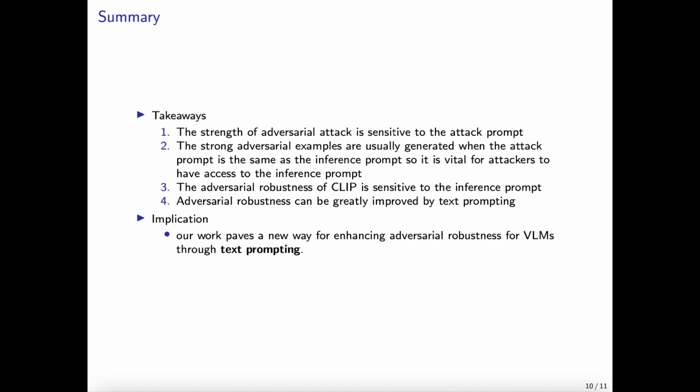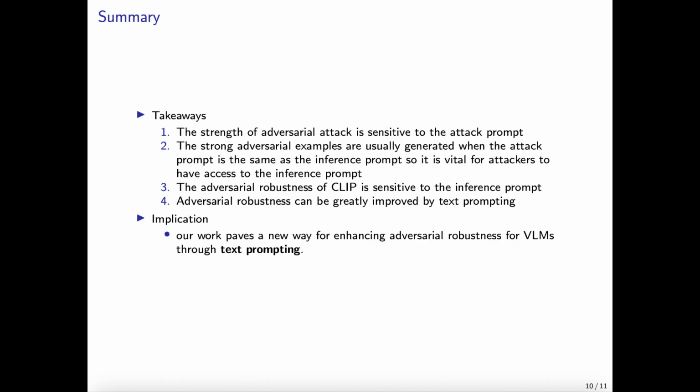In closing, I want to emphasize the key takeaways from our work. Firstly, we've observed the nuanced sensitivity of adversarial attack strength to the choice of attack prompt. Secondly, our findings highlight that potent adversarial examples often emerge when the attack prompt aligns with the inference prompt, emphasizing the criticality of attackers having access to the latter.